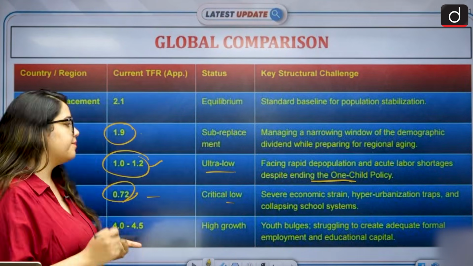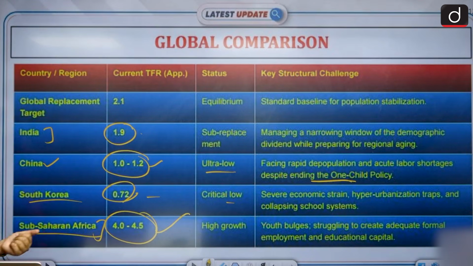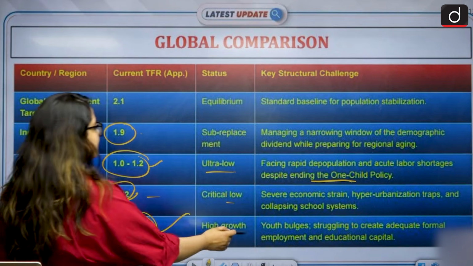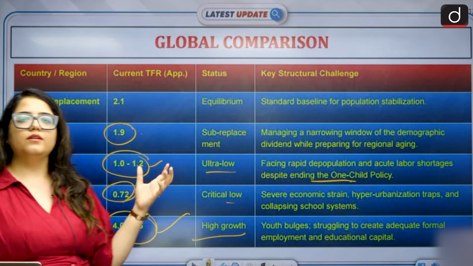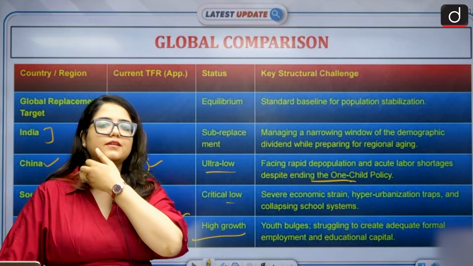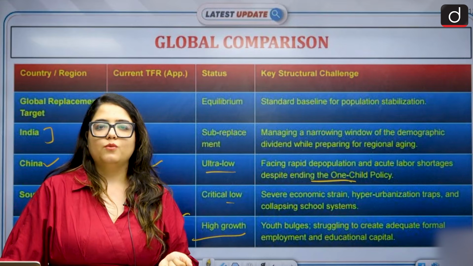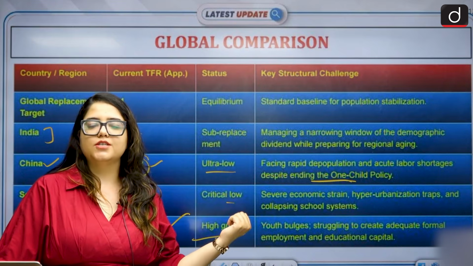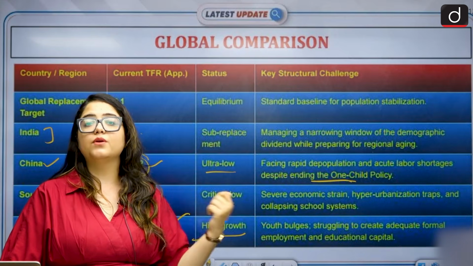So a lot of things are happening across the world, and in sub-Saharan African nations, we have a TFR of 4 to 4.5, which is crossing off the charts, right? This is a very high growth, youth bulges are there, and that's why now all the countries are investing in Africa, saying that we'll spread education there. Why? Because if they are educated, we'll get a cheap workforce from there. Just like the colonials used to do with India. Same thing we're doing with Africa now.